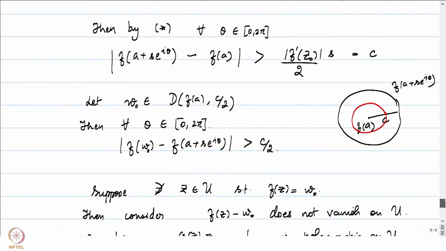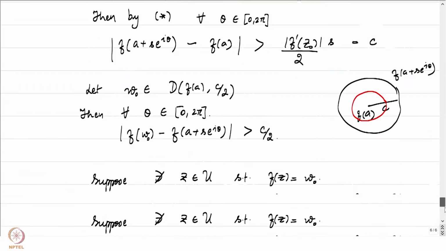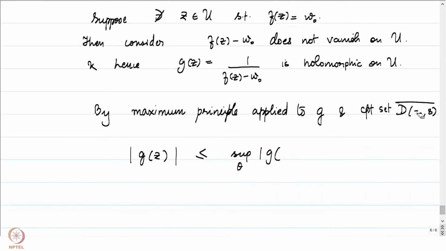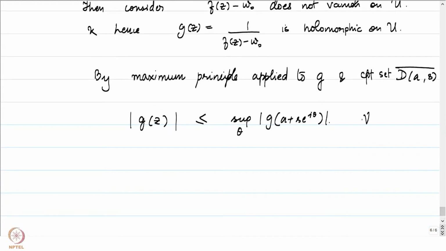Oh, I'm sorry, this is not what I want exactly, it's a. I made a mistake, this is not z0, this is a. Everything else is right, and the supremum will be over the boundary, a plus s e to the power i theta. That's precisely what our maximum principle will tell us for all z in D(a, s) bar.